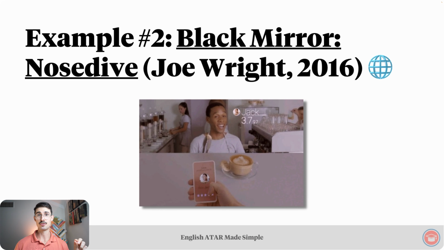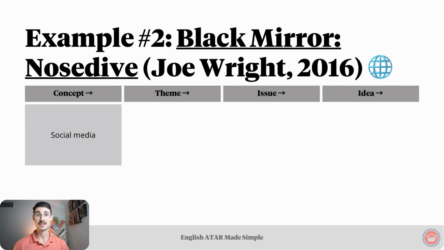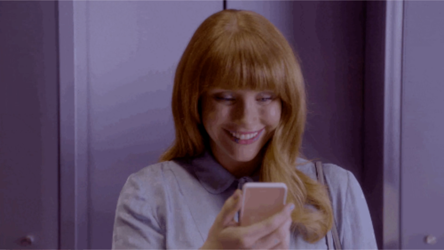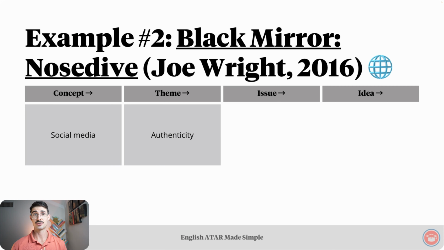As we just did for Black Panther, let's check out what concepts, themes, issues, and ideas are relevant in that scene. No surprises here. A relevant concept is social media. Related to that concept is this idea of authenticity. As I mentioned earlier, people wear these contact lenses and everyone's interactions with each other are rated. Because everyone wants to have the best rating, people start being pretentious and fake, which then raises these questions about how many people are actually just being real and authentic.